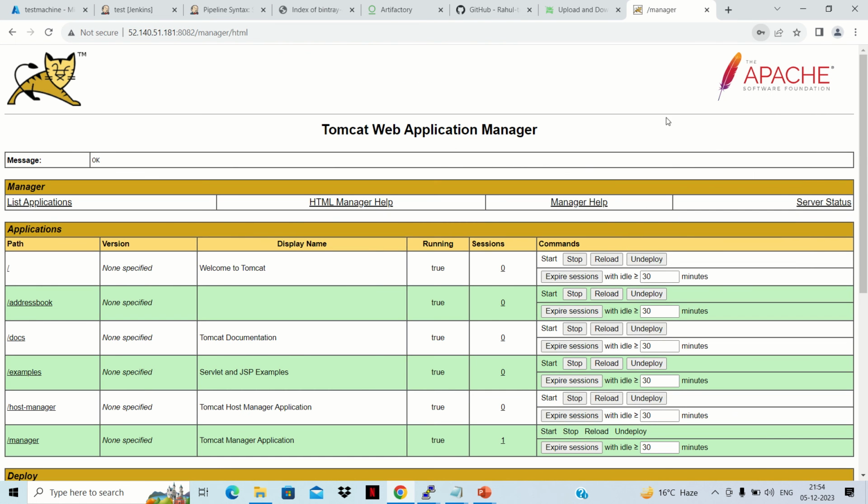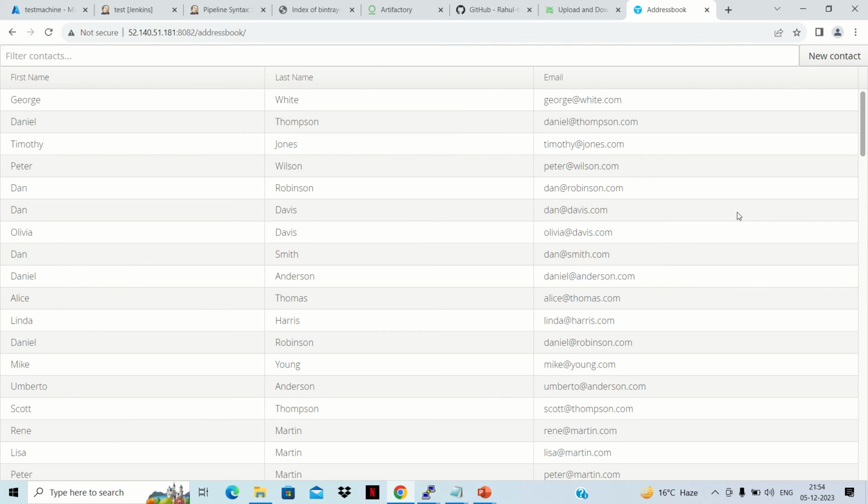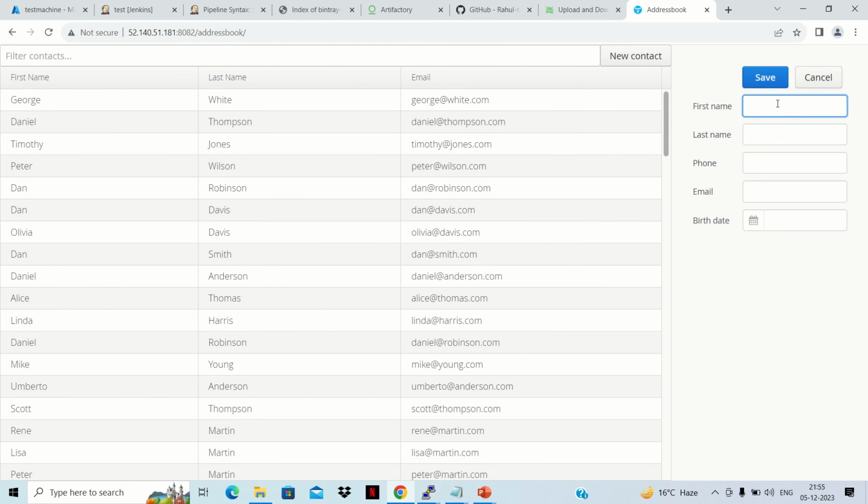Okay, now we are inside the management console, and this is the application that we have created. Let's access this application. Yes, that application is working. This is basically a contact book or address book application. If we click on new contact, we can add some contact details like first and last name. We can give any username, any phone number, no checking, any email, and any date, and then click on save.